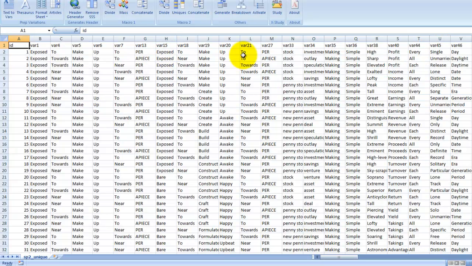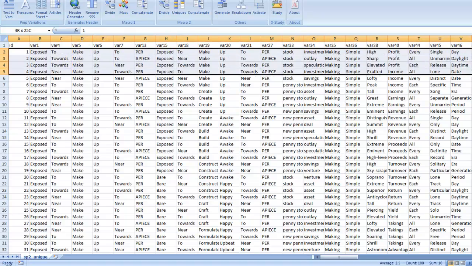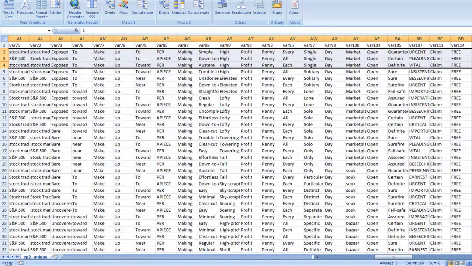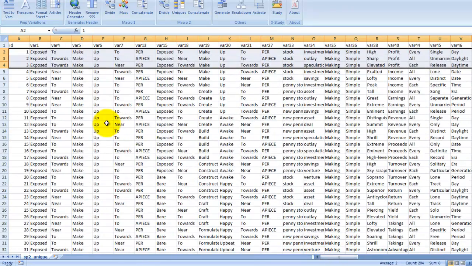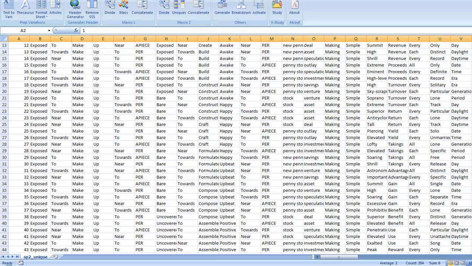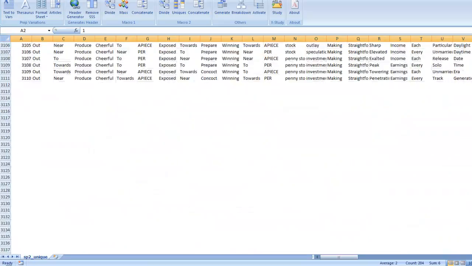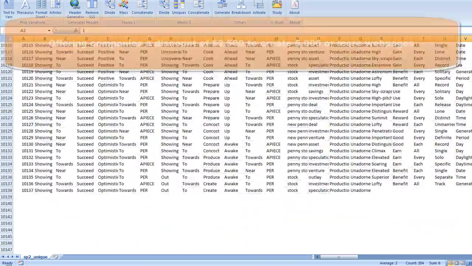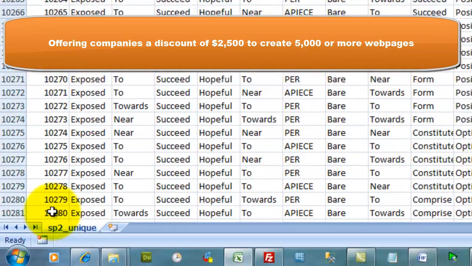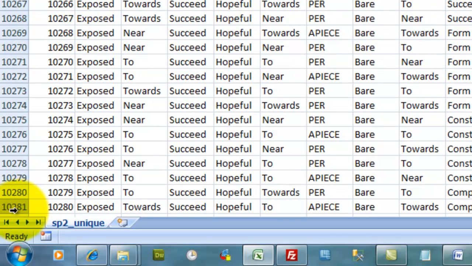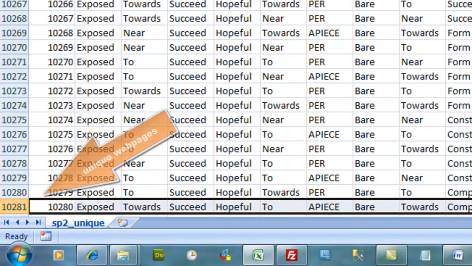All right, this is a unique page. All of the little variations that we have from that original page. I cut it off already. If I didn't cut it off, I was going to show you the original page where we have all the variations. And for this run, usually this is what we can offer companies when we do runs: when you go all the way to the bottom, we went into 65,000. Out of 65,000 uniques, we got 10,281 that came out that are unique content.